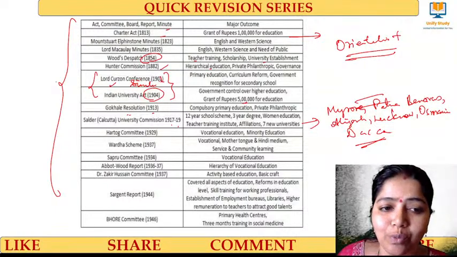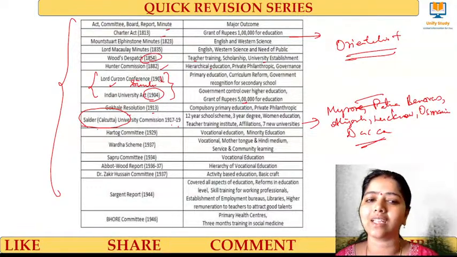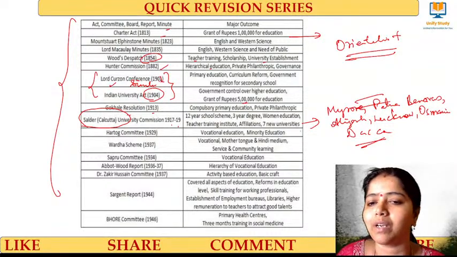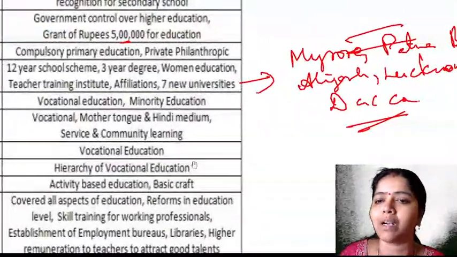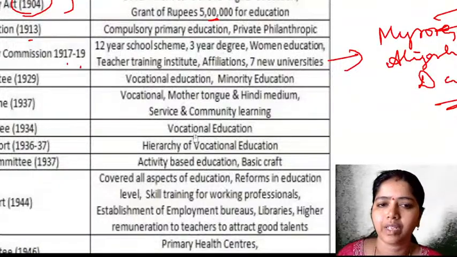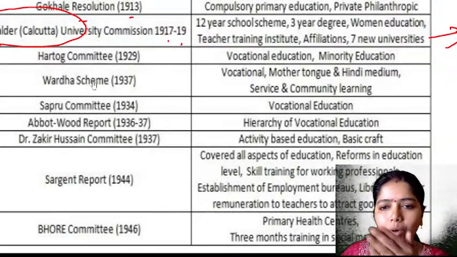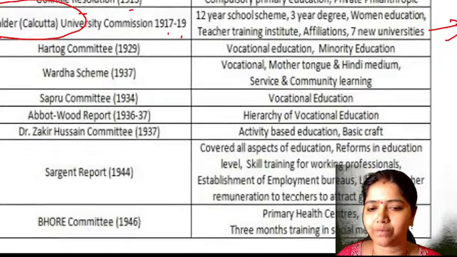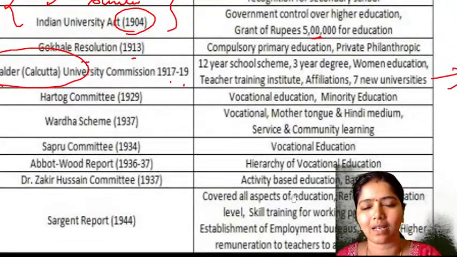Again, I'm mentioning it because you belong to West Bengal; you may get a question from this because it was in the Calcutta University Commission. Out of the Sadler Commission, 7 universities were built: Mysore, Patna, Benares, Aligarh, Lucknow, Osmania, and Dhaka. And the Hartog Committee is mainly meant for vocational training and minority education. Very important, you have to remember the Zakir Hussain Committee, based on activity-based education. These are the very important pre-independence committees that we have to remember.